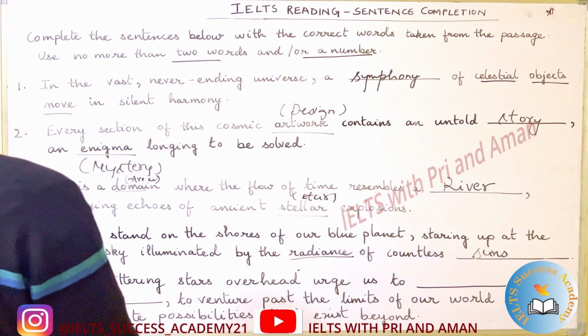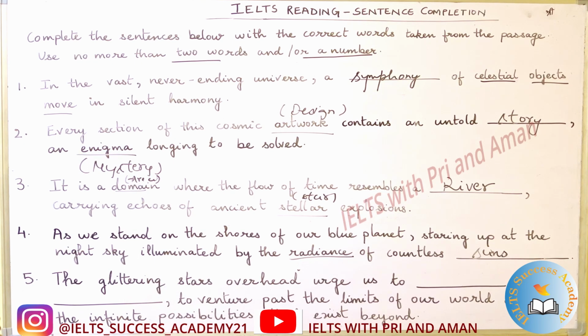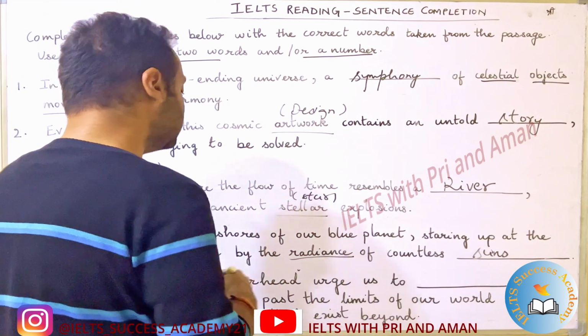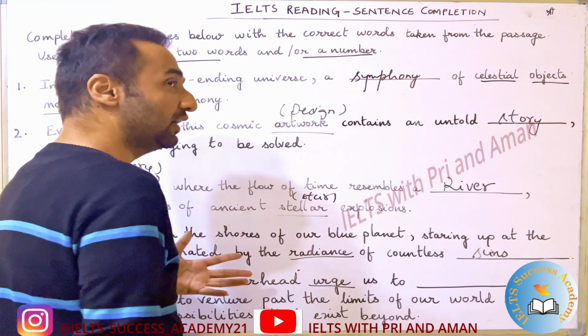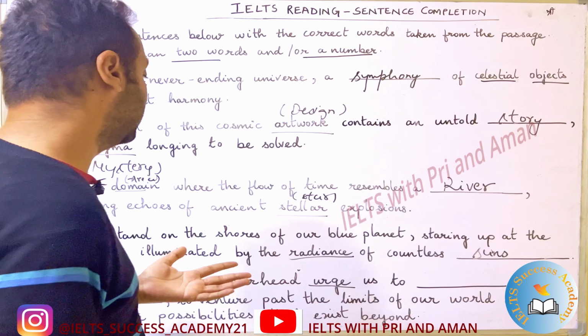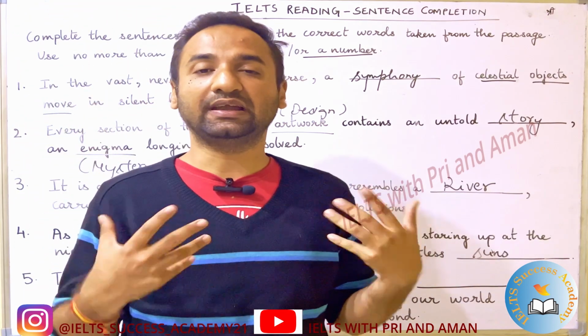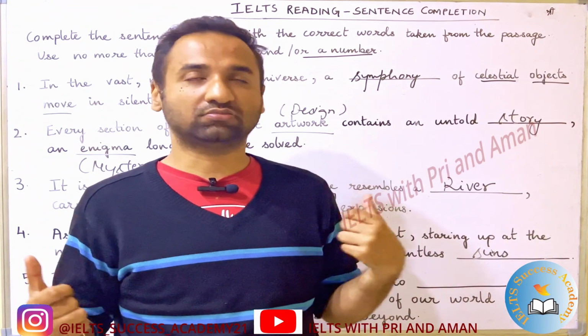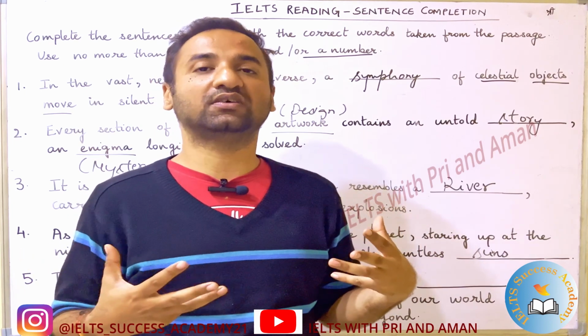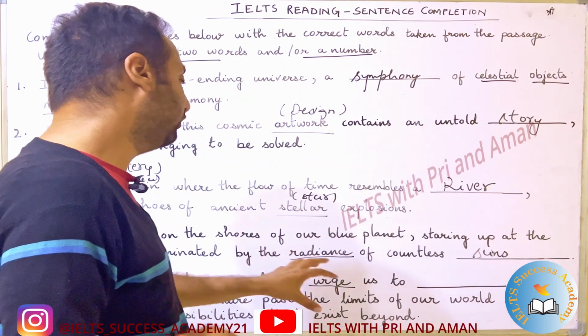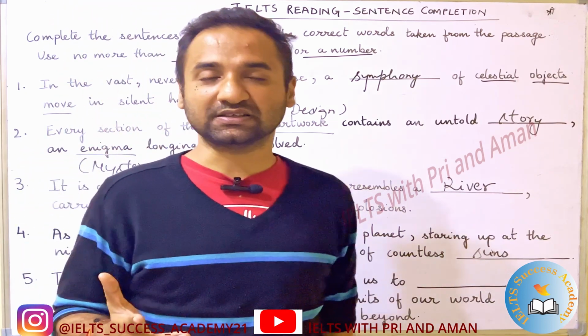Now the fifth and the final question. The glittering stars overhead urge us to dash and to dash, to venture past the limit of our world and grasp the infinite possibilities that exist beyond. Okay? Urge. So whenever something is urging us, it is kind of like an activity that you have to do. You have urges like eating or running or playing sport. We have different urges. Okay, so we have to look at the context. So let's look at the passage now.